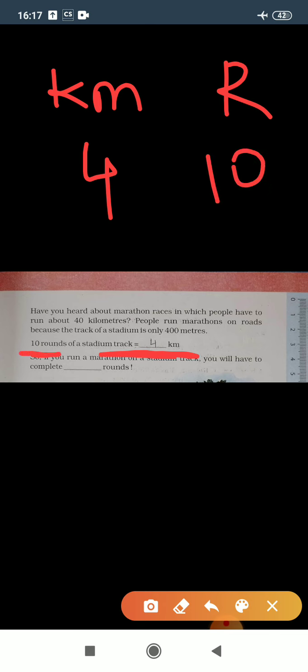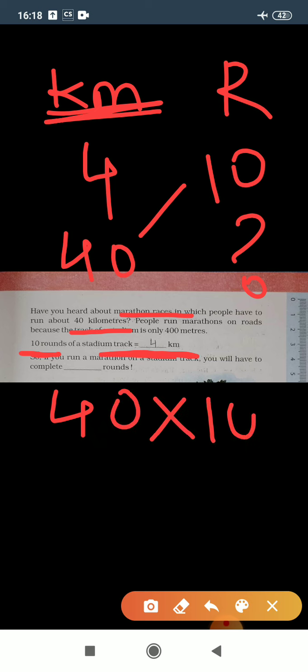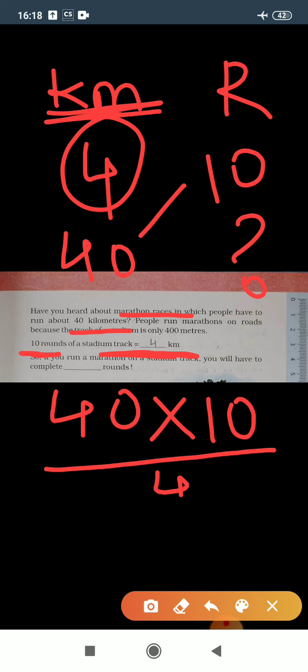Now for a marathon race how many kilometers do they need to run? 40 kilometers. So in kilometer we'll write 40. Then how many rounds will be completed? So again cross multiplication, 40 multiplied by 10 divided by 4.